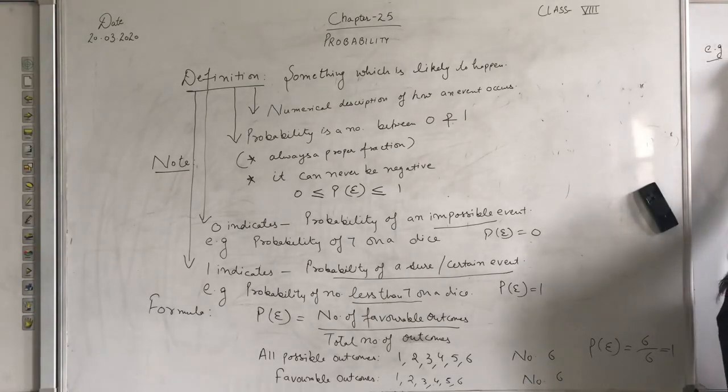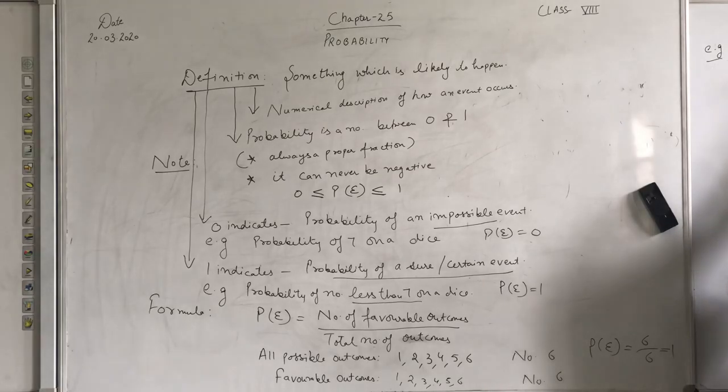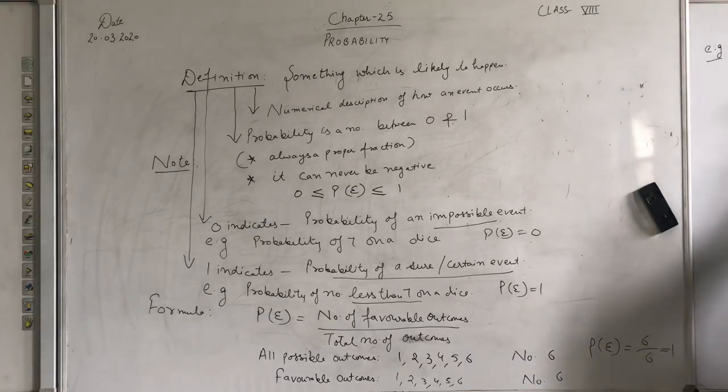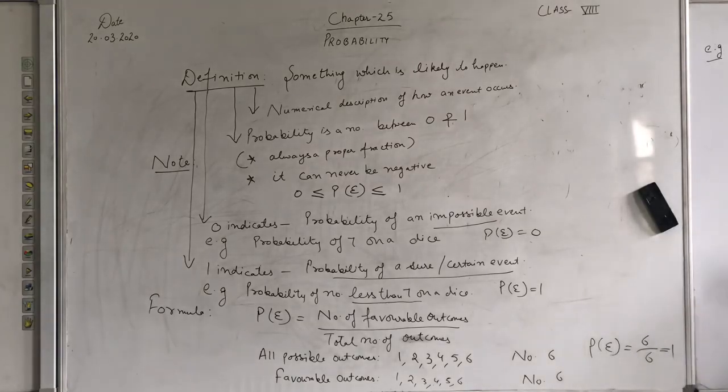Find the probability of an even number on a dice. First of all, all possible outcomes are the same: 1, 2, 3, 4, 5 or 6.